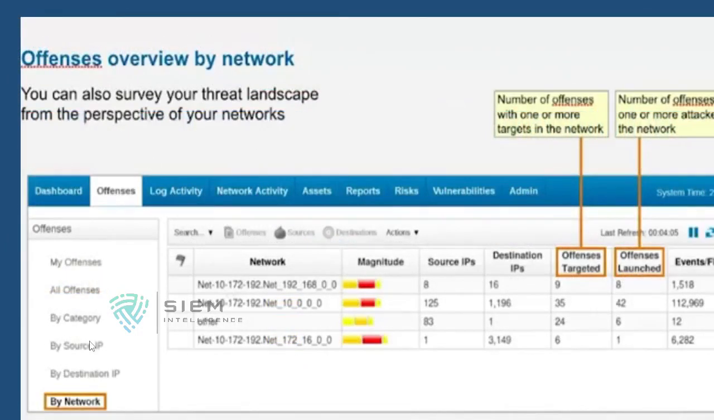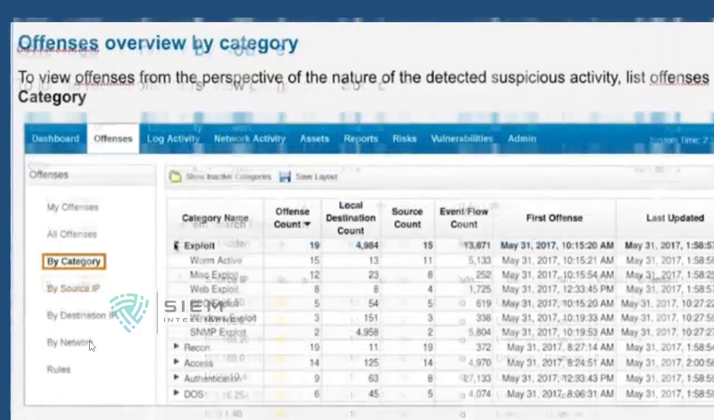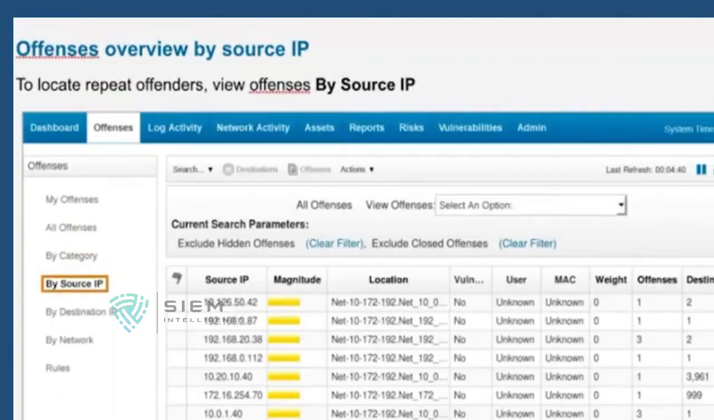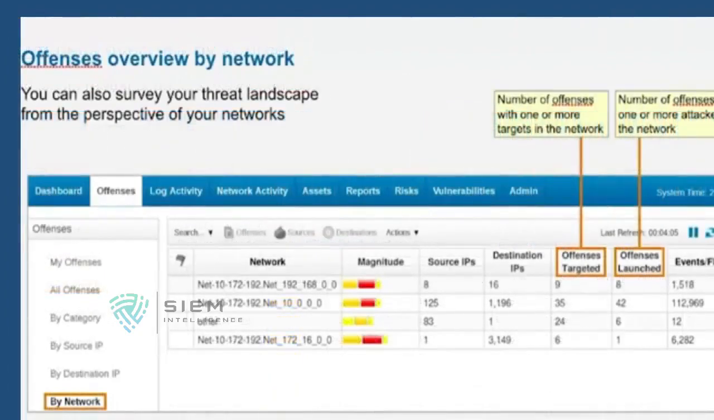As I told you for source IP, you can also see by network, and you can also see by destination IP. Here you can see the number of offenses triggered on this particular network. This network is shown as a number, but in your office or organization, you can also name networks like IBM first floor, IBM second floor, IBM third floor, IBM fourth floor network. So you can easily come to know that in IBM second floor a network attack happened. You can come to know offense targeted was 9, offense launched was 8.